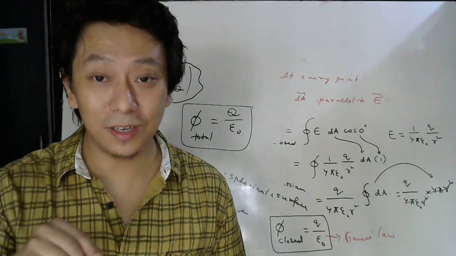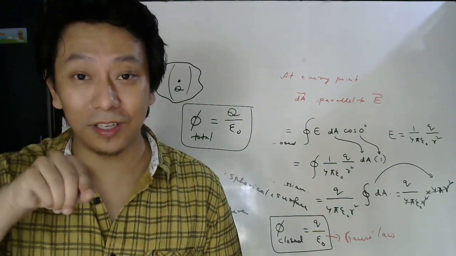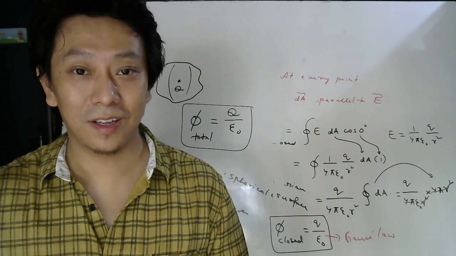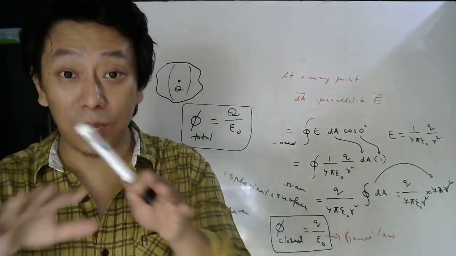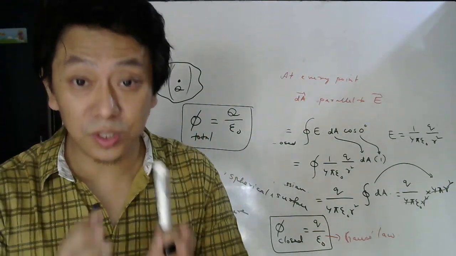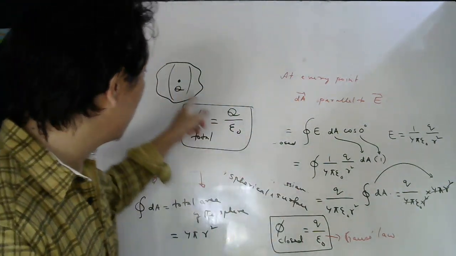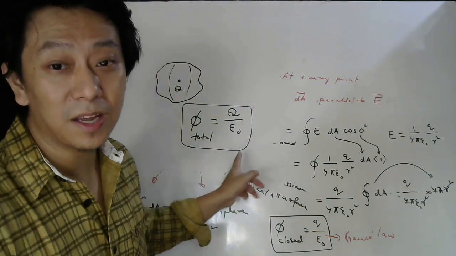Before, we had to do the integration of E dA cos theta. But now if you know Gauss law, to find the total flux through a closed surface, just divide the total charge inside by epsilon naught.